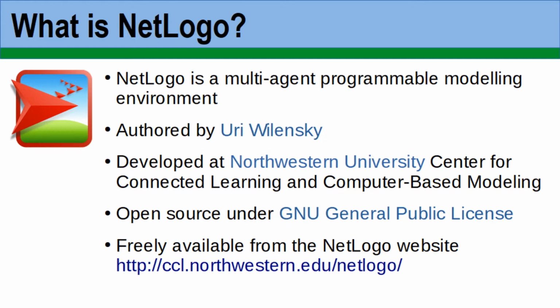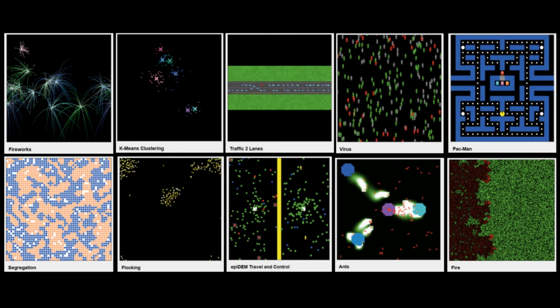This is open source software under the GNU General Public License, so you can freely download it from the NetLogo website. You can use NetLogo in many problem domains such as sociology, biology, archaeology, computer science, physics, and psychology. Also, you can use NetLogo to create entertaining things such as arts and some basic computer games.